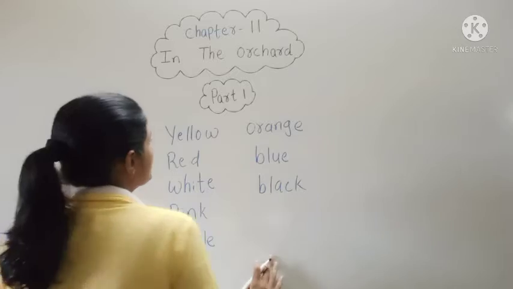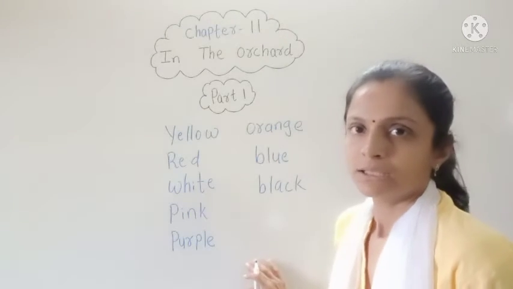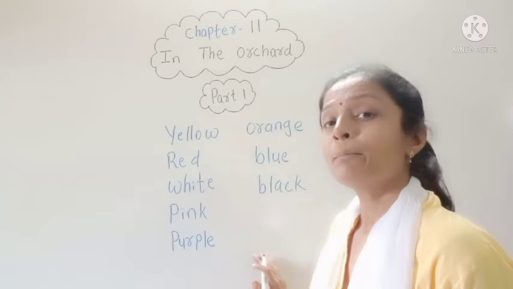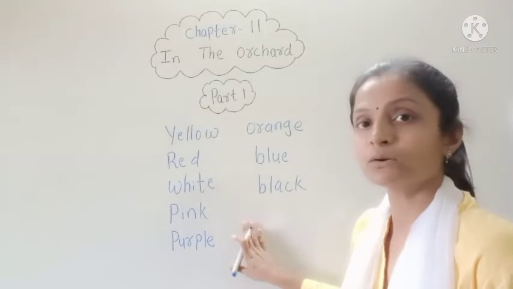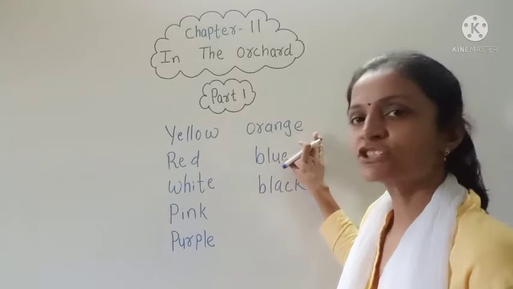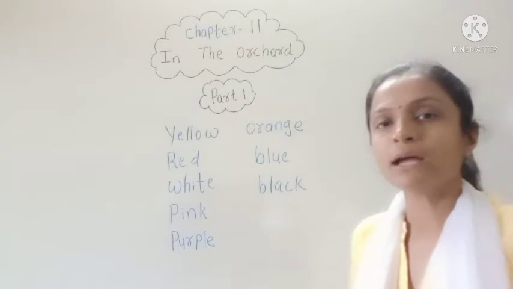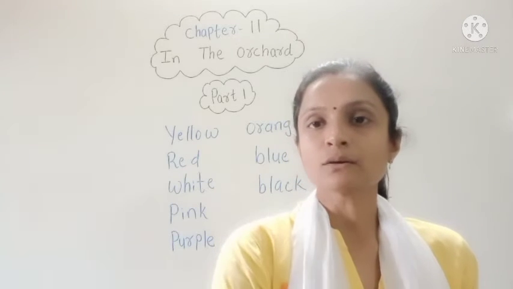So these are the colors of the flowers that I have seen. If you have seen many other flowers of different colors, then you can write them here also. Yellow, red, white, pink, purple, orange, blue and black. If you have seen more colored flowers, then you can write that color also.